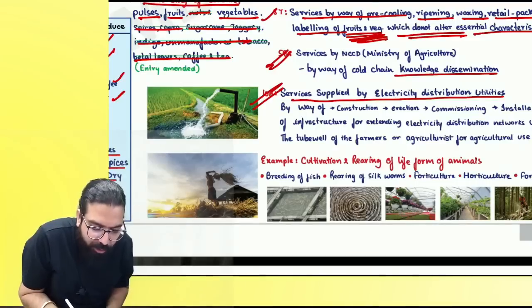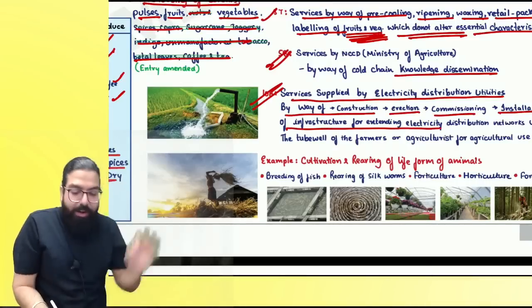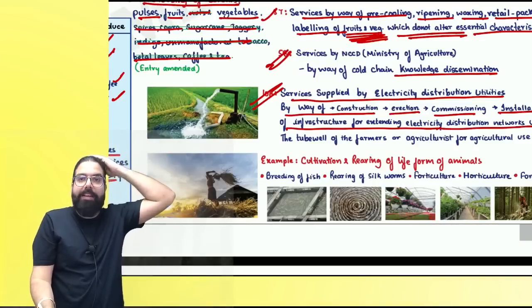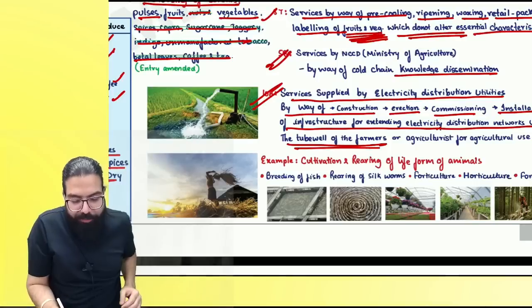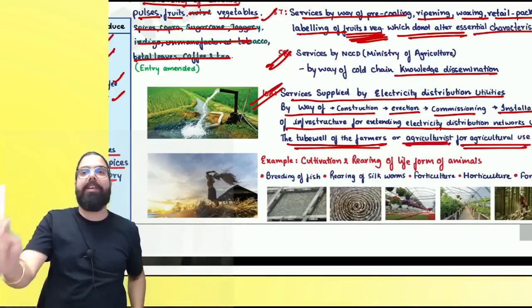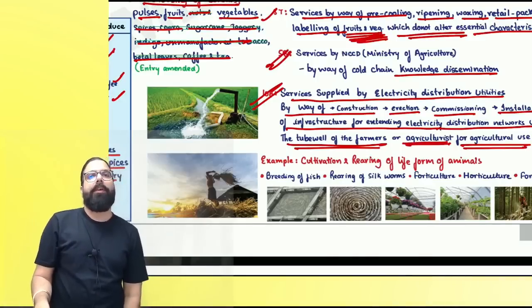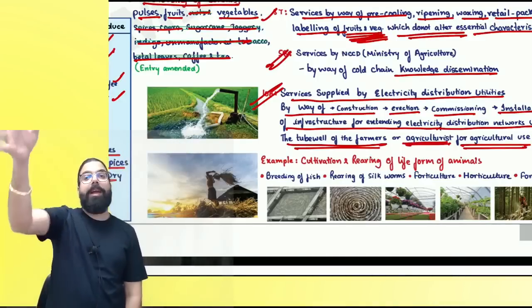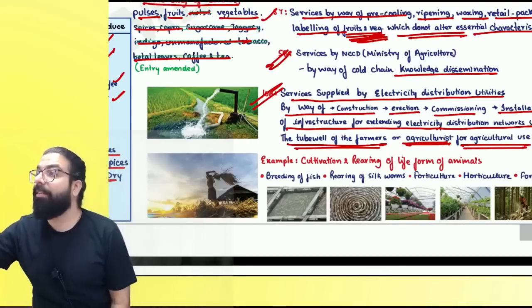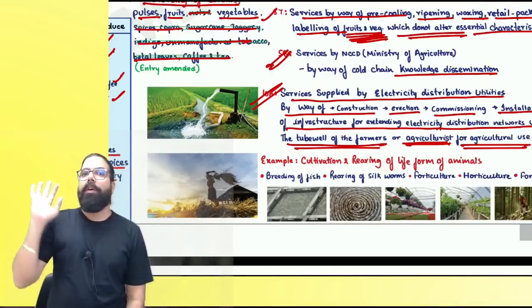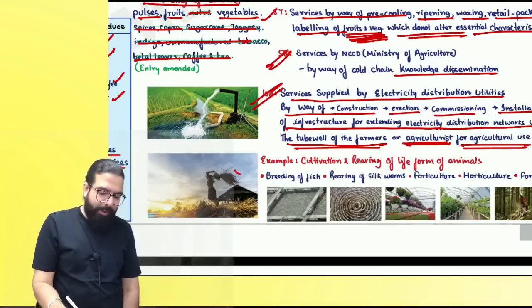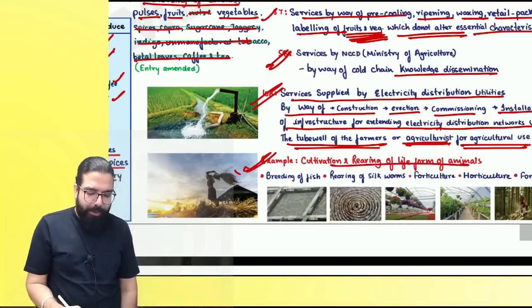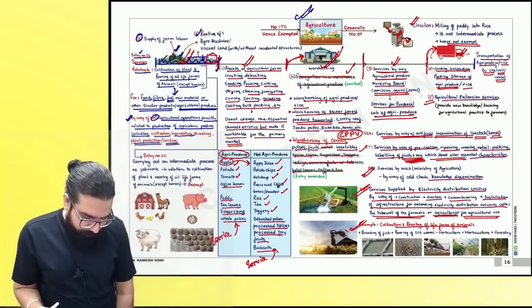Services supplied by an electricity distribution utility, by construction, erection, commissioning, installation of infrastructure for extending the electricity distribution network up to the tube well of the farmer or agriculture for agricultural use will always be exempt. If Shahrukh Khan told, for my farmhouse, I want electricity, and he paid, that is taxable. For agricultural use, it is exempted. Can I go ahead, everyone? These are some examples of rearing of life form of animal which I have given over here. That is for your knowledge.